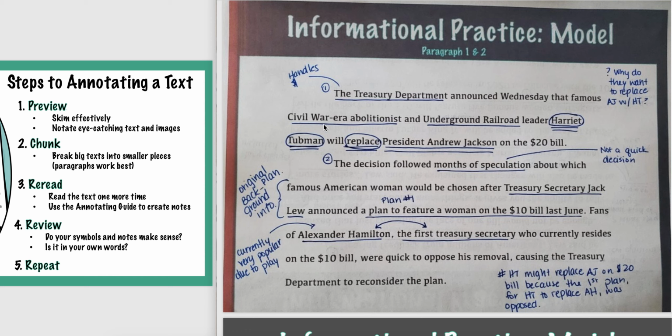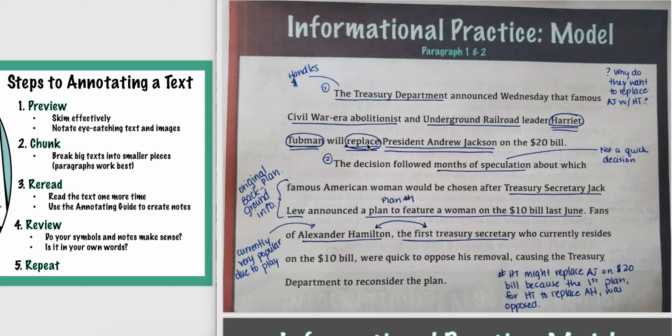So then I underlined what I thought was important information. Civil War era abolitionist, Underground Railroad. That obviously links to Harriet Tubman. To make that more clear, I should have drawn arrows, but I did not. And then replace. I found that that was a really important word, because they're not just saying temporarily changing. They want Harriet Tubman to replace Andrew Jackson. I also underlined those terms because they were really important to the claim.